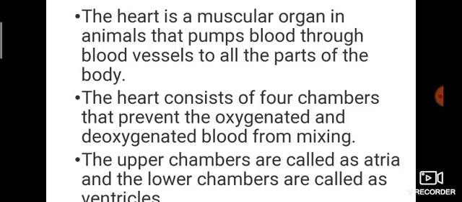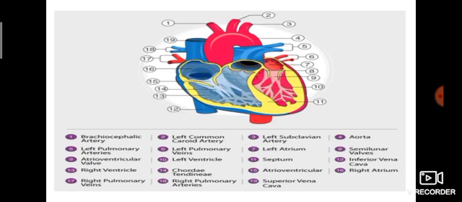Heart is a muscular organ in animals that pumps blood through the blood vessels to all the parts of the body. The heart consists of four chambers that prevent the oxygenated and deoxygenated blood from mixing. The upper chambers are called atria, okay, and the lower chambers are called ventricles.